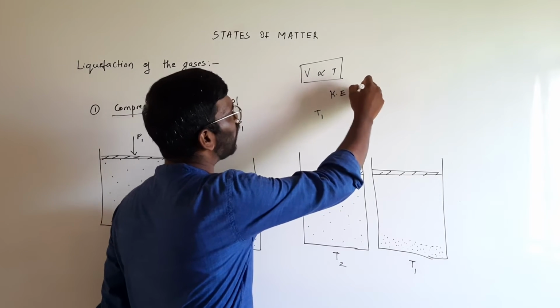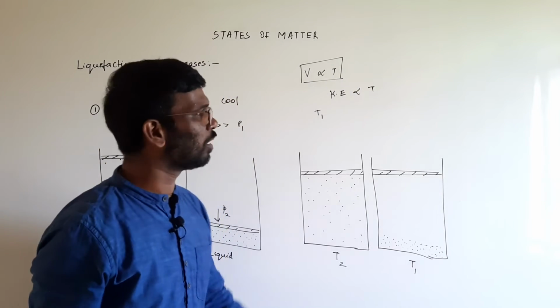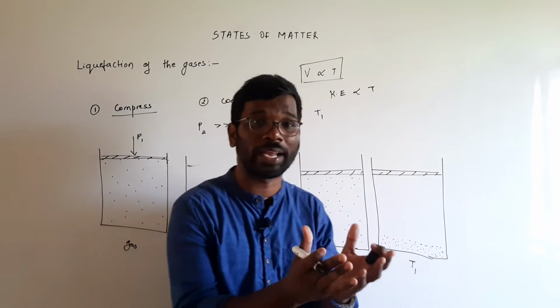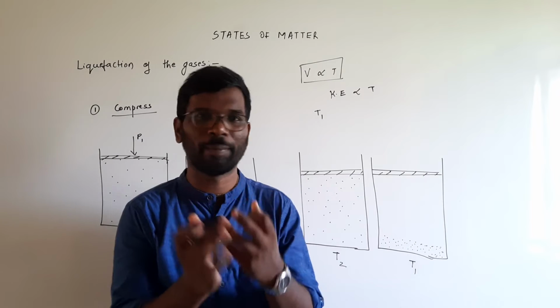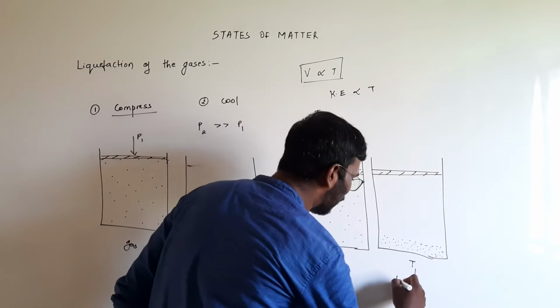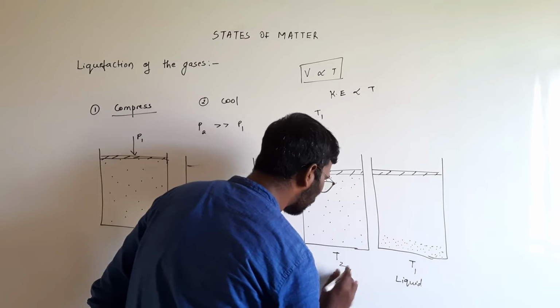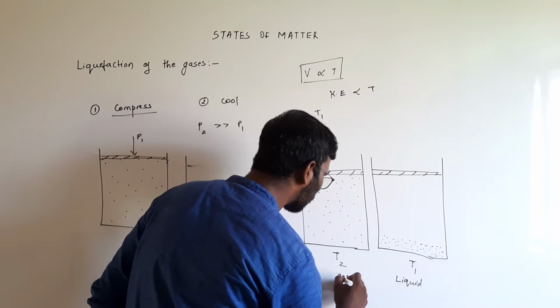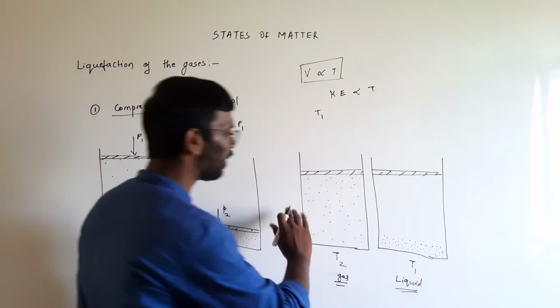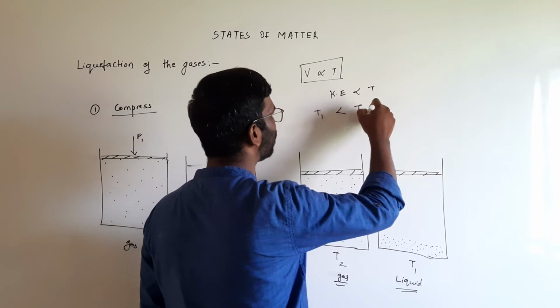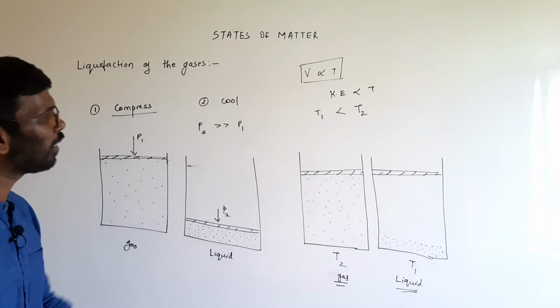Kinetic energy is also directly proportional to temperature, which means as the temperature decreases, kinetic energy decreases, and the molecules tend to settle down, and the force of attraction between them increases, and we call this a liquid. These are the two concepts between gases and liquids. Then T1 is lower than temperature T2. Okay, these are the things.